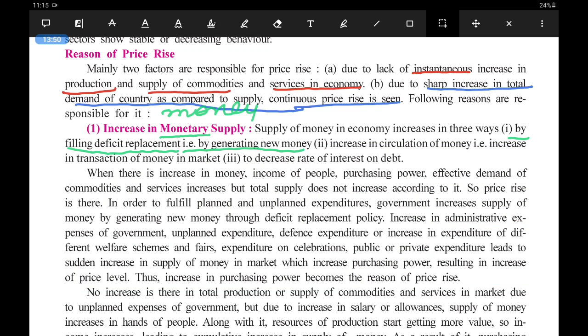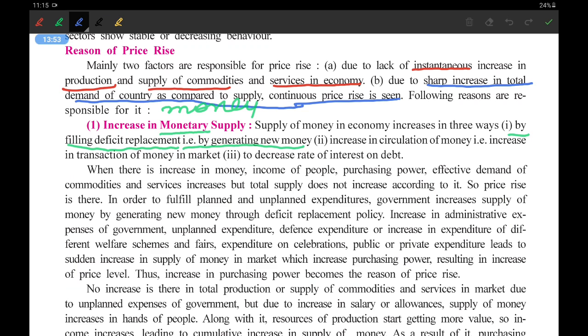Second, how they can increase is an increase in the circulation of money, that is by increasing transactions of money in the market. More money is put into the market through transactions by giving loans and other things. Third is to decrease the rate of interest and debts. Debts are loans, udar, right? It is loans here. So these are the three ways with which the money circulation in the market can be increased.